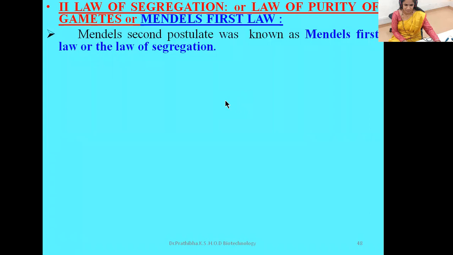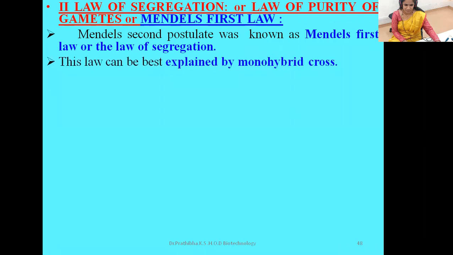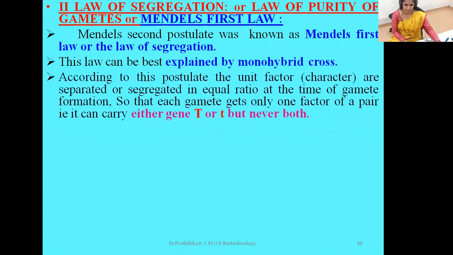Mendel's second postulate was known as Mendel's first law, or the law of segregation. This law can be best explained by monohybrid cross. Here you should recall the definition of the monohybrid cross. We can also write that particular cross under this law.